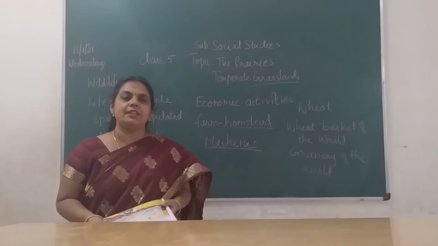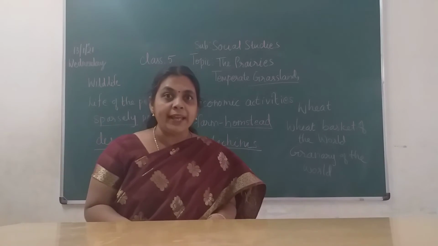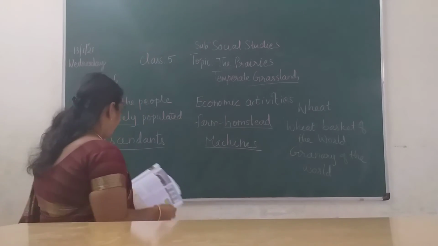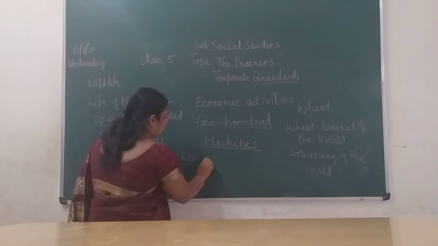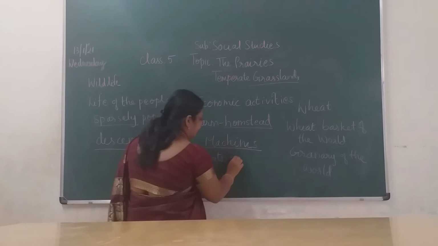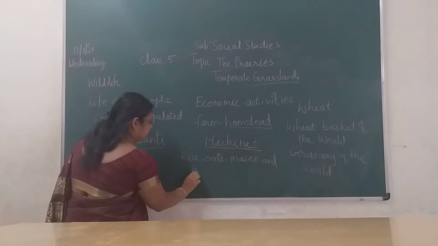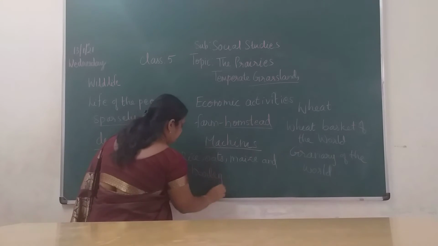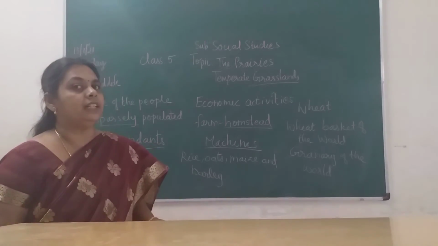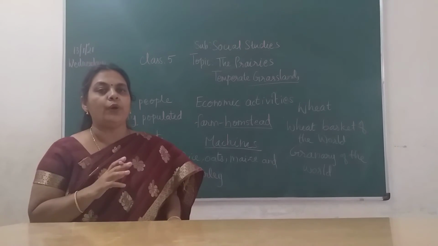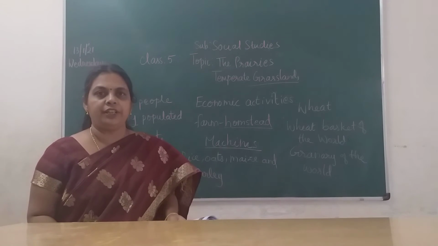Other crops they grow over there, apart from wheat, are maize, oats, barley and rice. These crops are also grown over there, children. Mainly they use scientific methods and machines to do every work. Almost everything is done with machines, children.